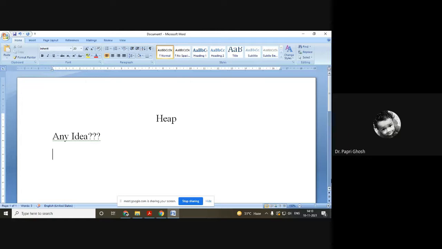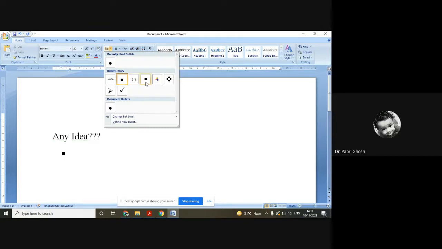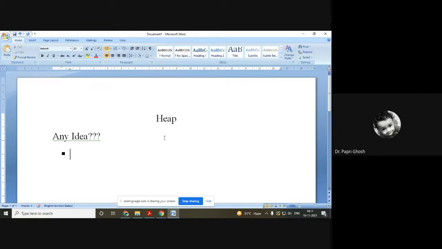The heap data structure can be called a binary heap also, and there are two kinds of heap, one is max heap, one is min heap. A parent node can have 0, 1 or 2 children.